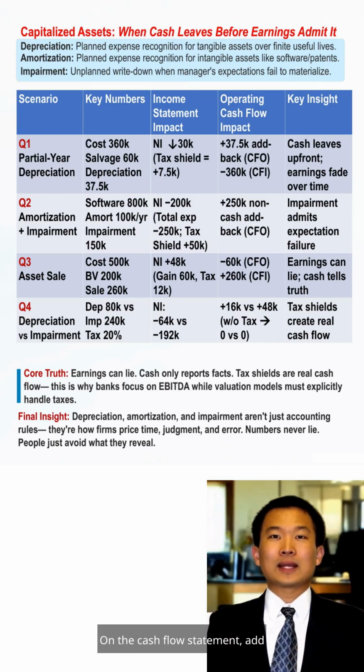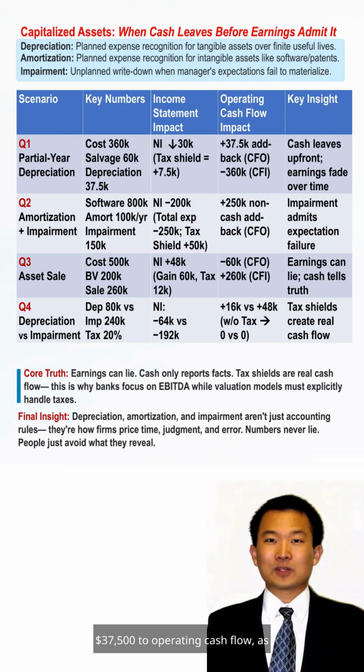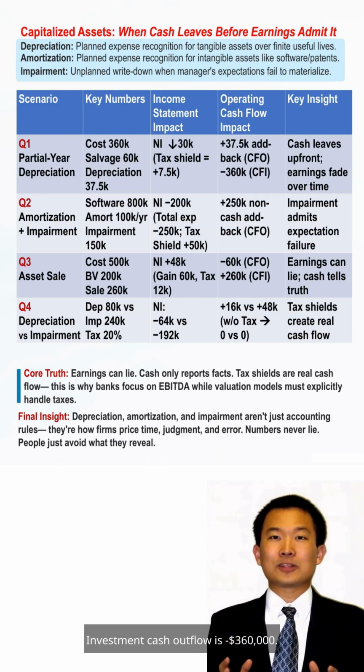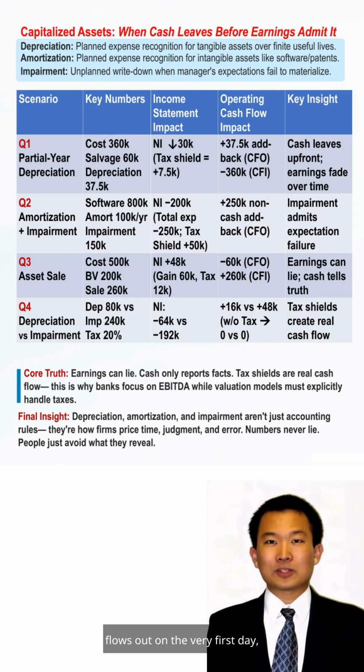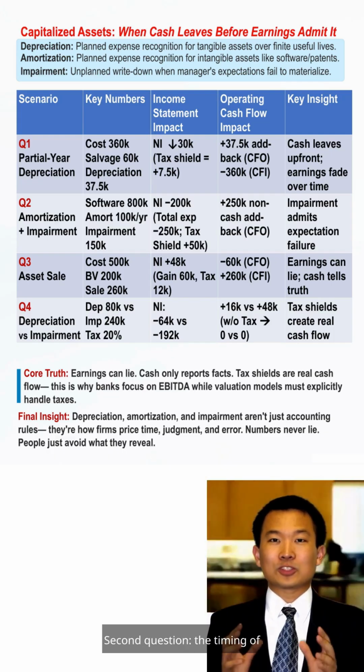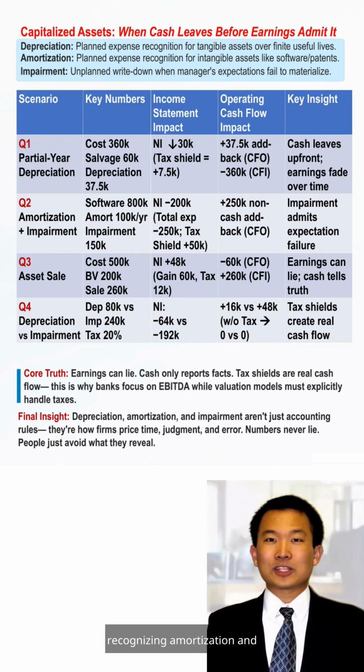On the cash flow statement, add $37,500 to operating cash flow, as non-cash expenses are added back. Investment cash outflow is negative $360,000. The key point is that the cash flows out on the very first day, while the profit is allowed to be recognized gradually over time. Second question: the timing of recognizing amortization and impairment in accounting.